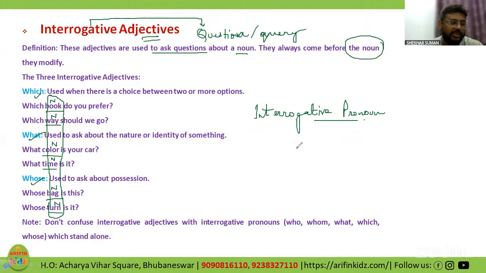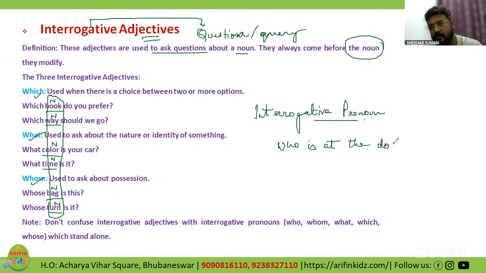Exactly, Bhumika. What is your name? Whose book is that? This will not be an interrogative pronoun, right? I will give an example of an interrogative pronoun. Like for example, who is at the door?